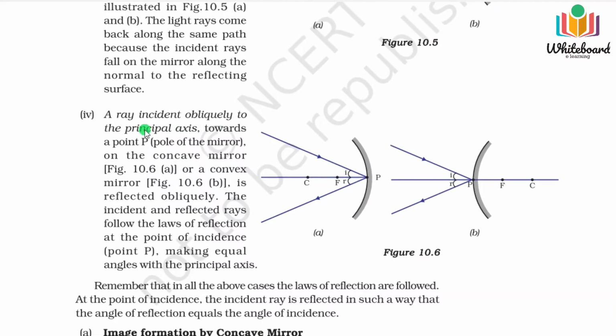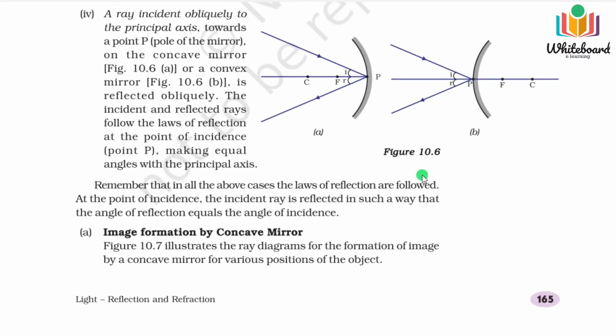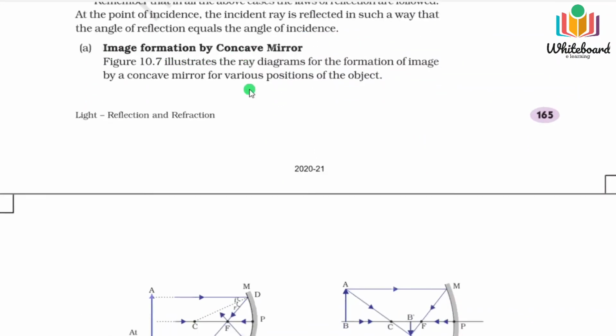Now the fourth one, actually, is nothing but the laws of reflection: the angles will be equal. So if it falls on the pole, it will make a similar angle and then emerge out. This will be the case for the convex mirror. I think you have understood. And now we will show you the image formation by the concave mirror.